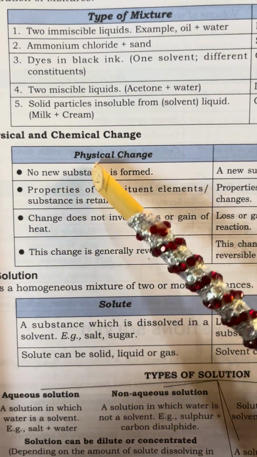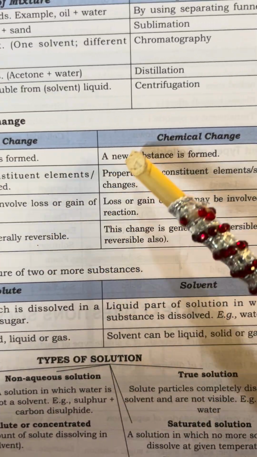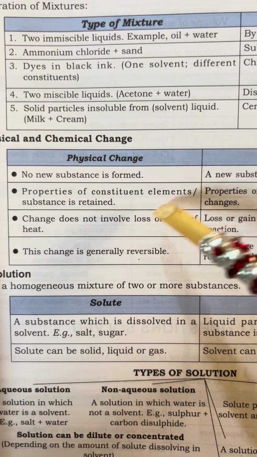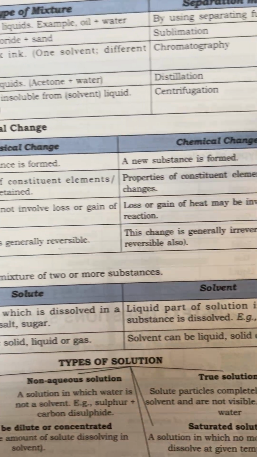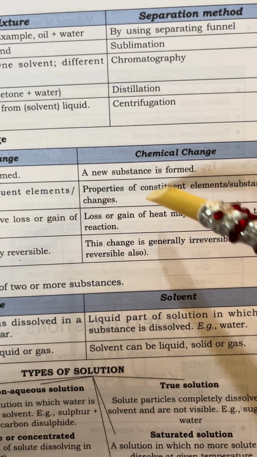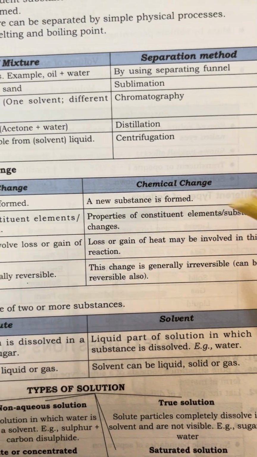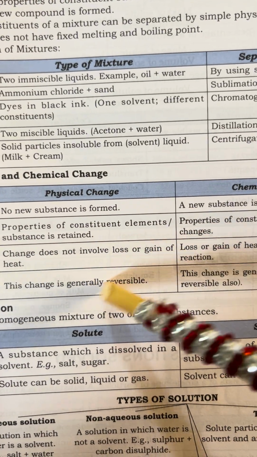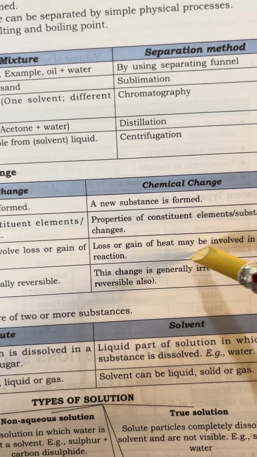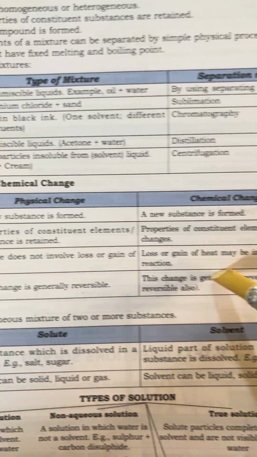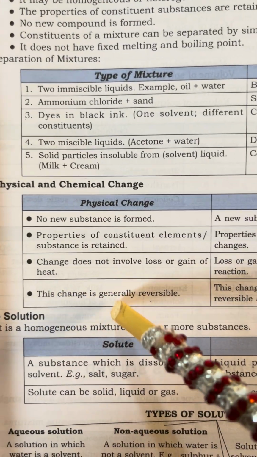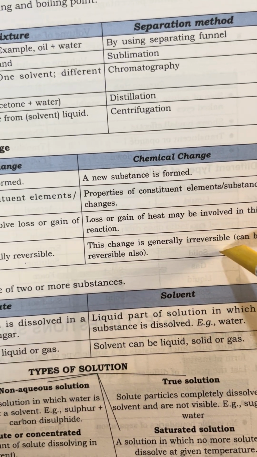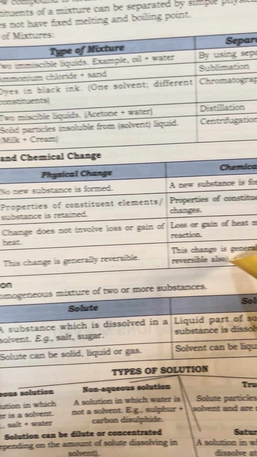Physical and chemical change. Physical change: no new substance is formed. Chemical change: a new substance is formed. In a physical change, properties of the constituent substances are retained. In a chemical change, properties of the constituent substances change. A physical change does not involve loss or gain of heat. Loss or gain of heat may be involved in a chemical reaction. A physical change is generally reversible. A chemical change is generally irreversible. Okay, it can be reversible also.